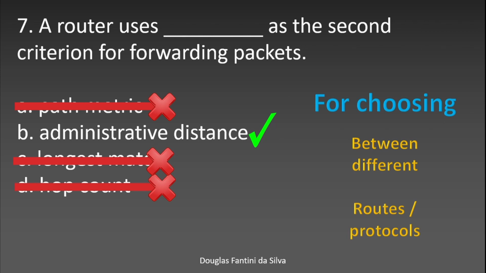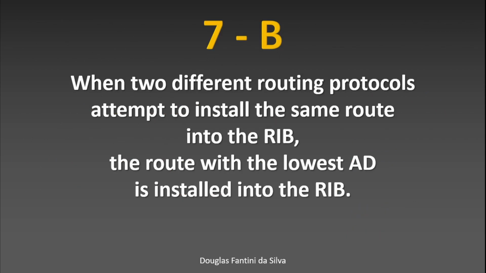choosing between RIP and OSPF. I have the same network for both protocols. Which am I going to use? Of course, I'm going to use OSPF, because the administrative distance of 110 will beat the 120 of RIP, for example. When two different routing protocols attempt to install the same route into the FIB, the route with the lowest AD is installed in the RIB.